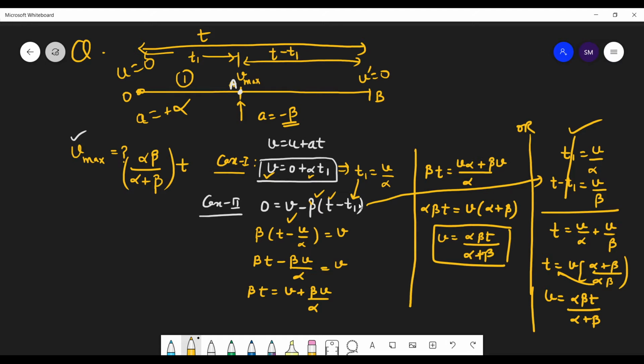Sometimes I was sure that I'm going to get this answer, but still you have to follow this easier way, subtracting them. This is also putting the value, but a little bit longer route. This route can also be made shorter if, instead of multiplying this beta with this, I take beta this side, so that will be t minus this, and this term of v also this side, so I get the same thing.